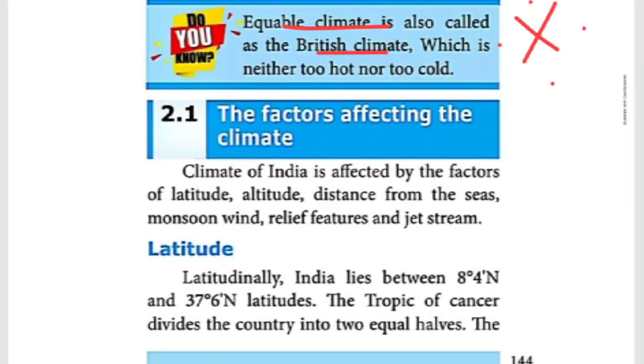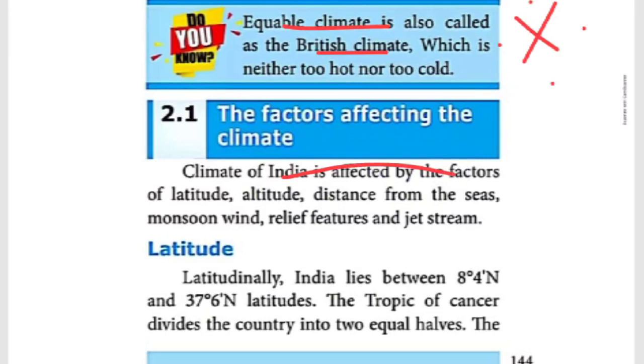Then under 2.1, what is given? What are the factors affecting the climate of India? This is the essay answer, children. Listen clearly and carefully. The climate of India is affected by some factors. Some factors are there. Latitude.